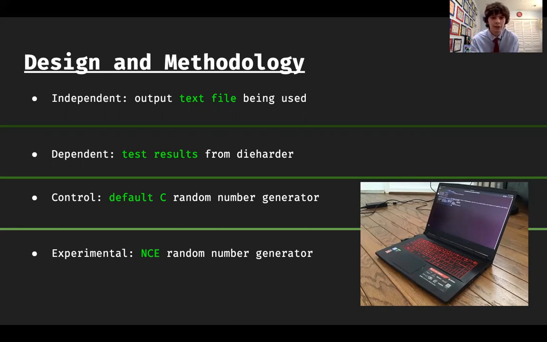C is extremely popular and has a lot of history. It's a very well-known programming language, and the default generator in it is high quality.